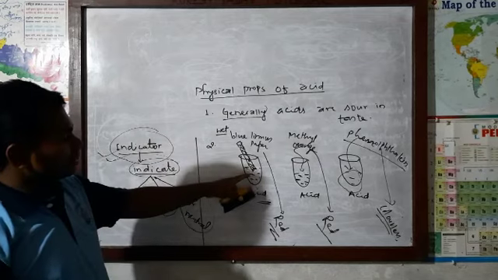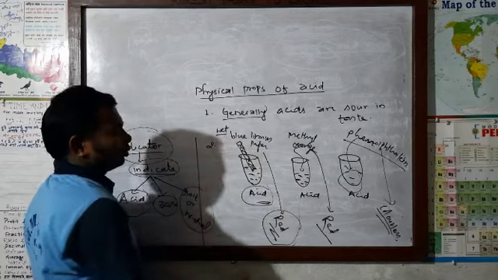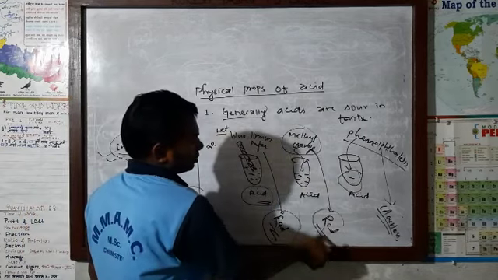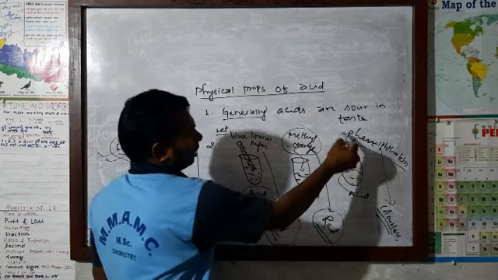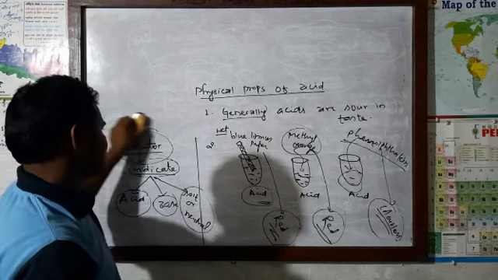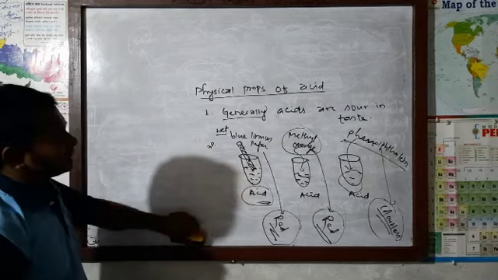If you put blue litmus paper and it turns red, we can know that there is acid. If you put methyl orange and it also turns red, then there is acid. And if you put phenolphthalein and it remains colorless, we can understand there is acid. These are the physical properties of acid.